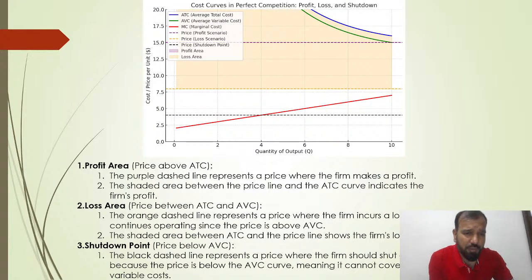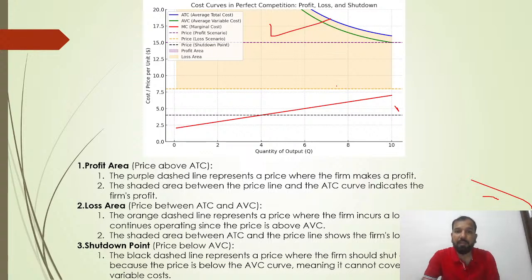So this is the graph you have to understand. Profit area is all about the area above the ATC. The purple dashed line represents the price where the firm makes a profit. The shaded area between the price line and the ATC curve indicates the firm's profit.